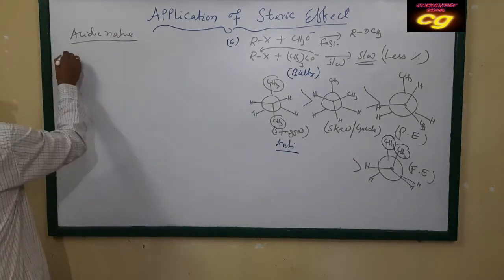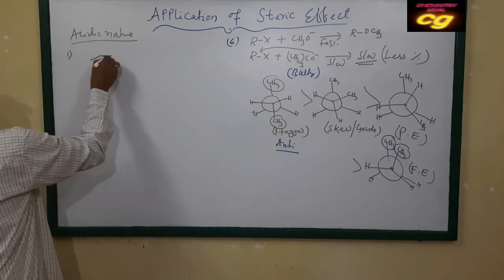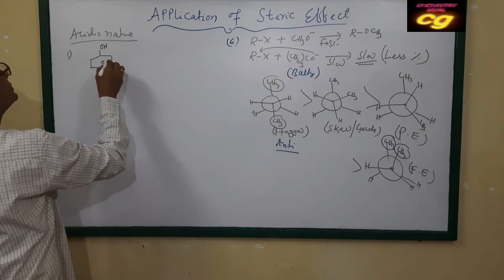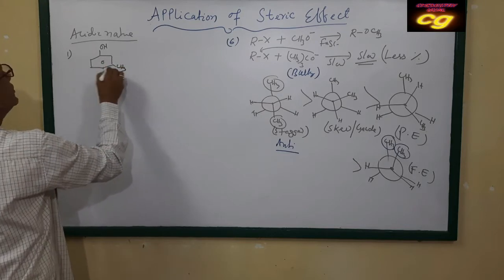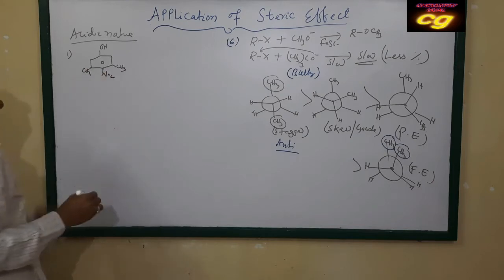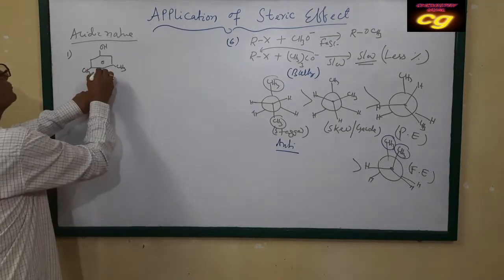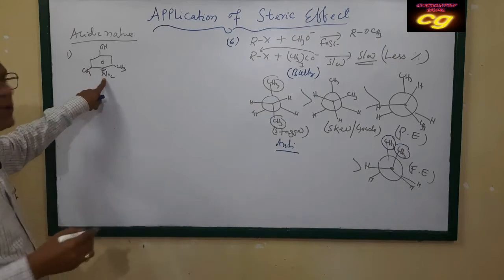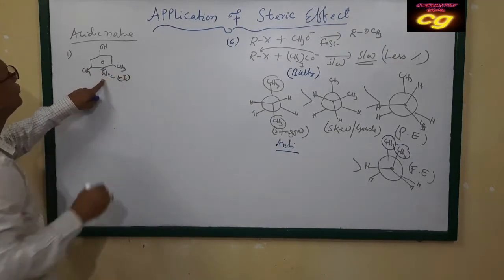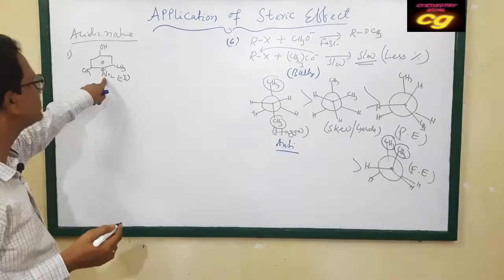For example, one example you can take, this phenol is an acid. If phenol contains a nitro group, we know the nitro group is a minus I affecting group. As it is a minus I affecting group, the acidic character is more.